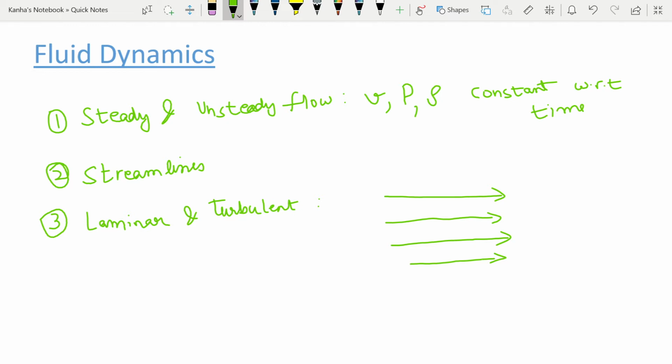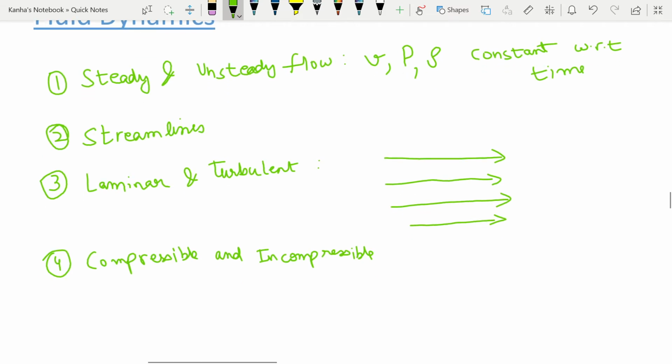The next one is compressible and incompressible flow. In every question you will often be hearing about these terms, so it's better to have a brief understanding of what they mean. In a compressible flow, the density of the fluid varies from point to point, that is, the density is not constant for the fluid, whereas in incompressible flow, I'll talk to you about compressible, density varies at different points.